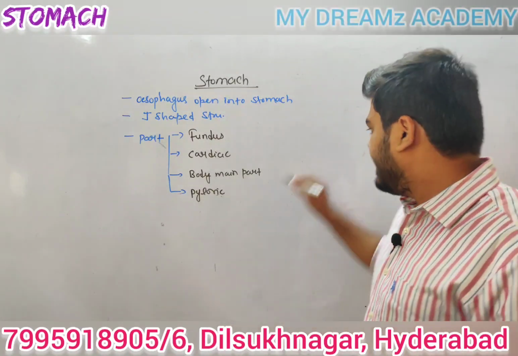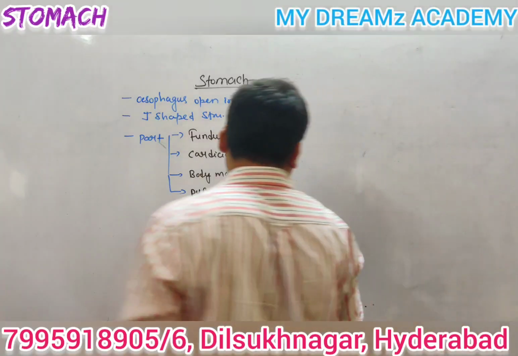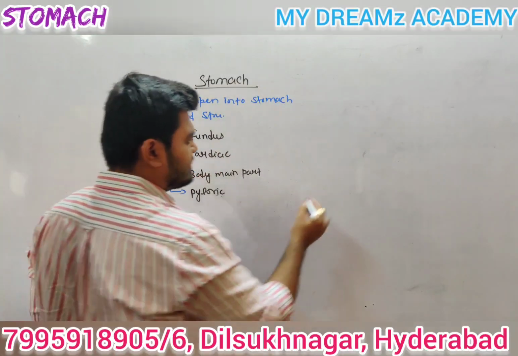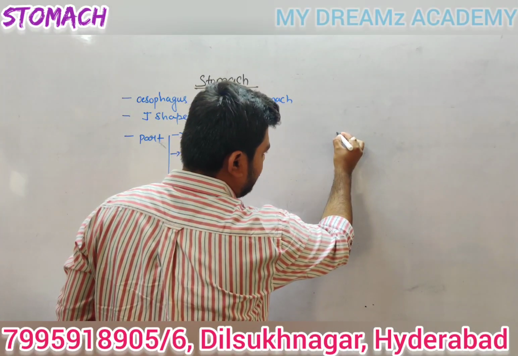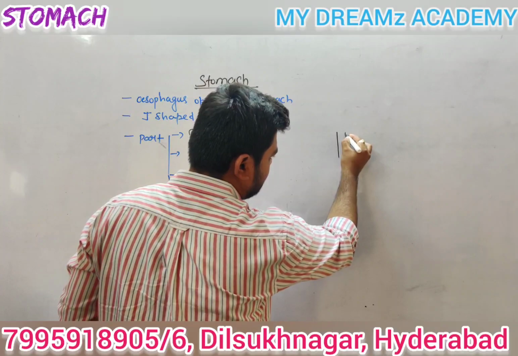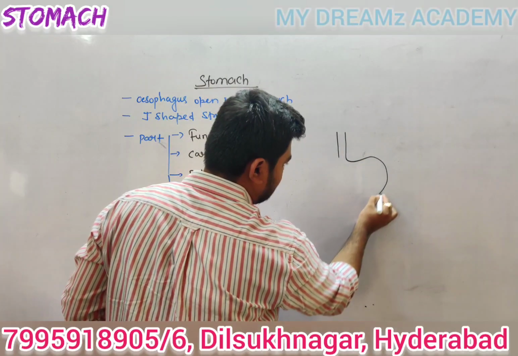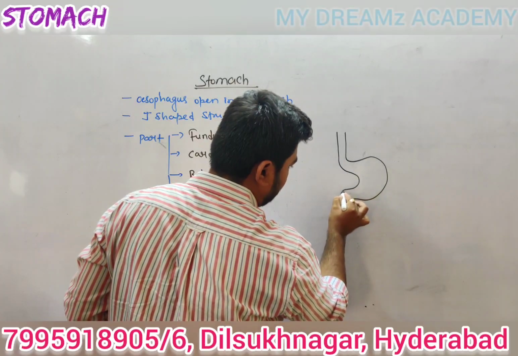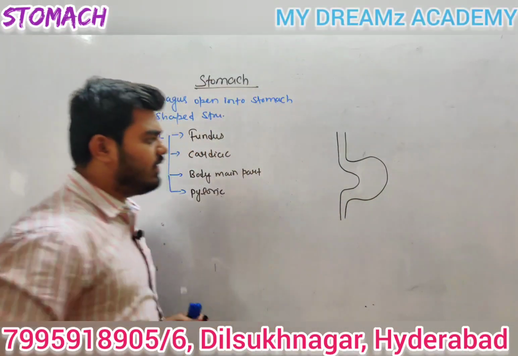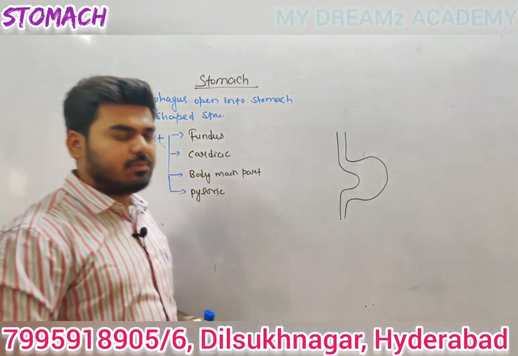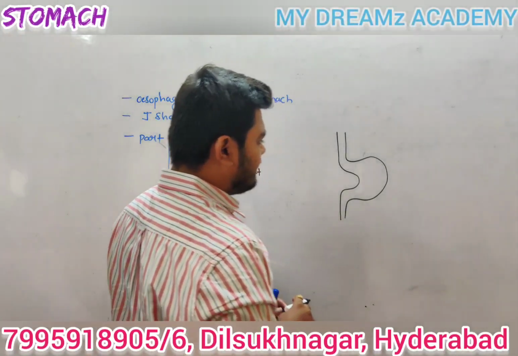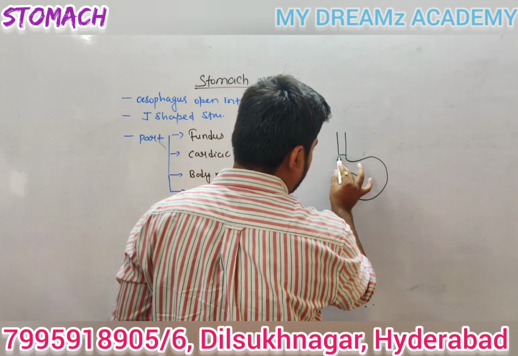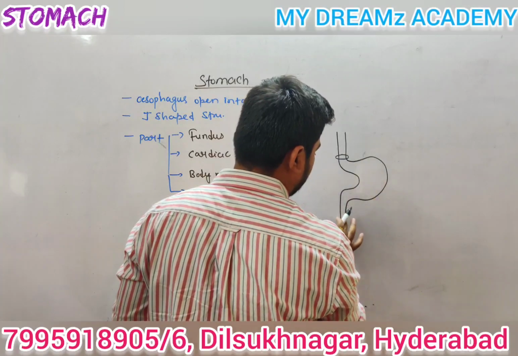Now listen guys, as I said, it is a J-shaped structure. This one is called the esophagus, and this is the structure of the stomach. For example, this is the structure of the stomach. This one is known as the esophagus portion.